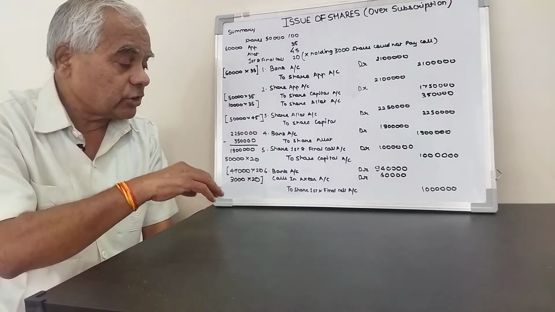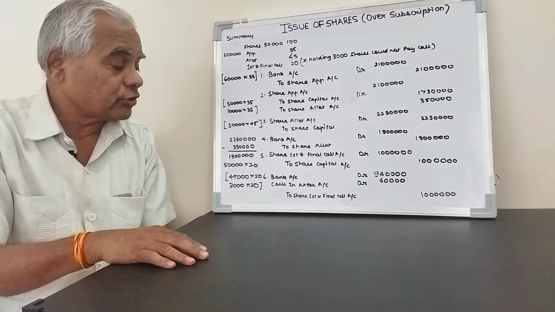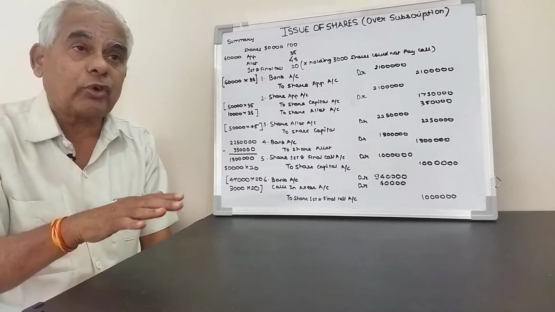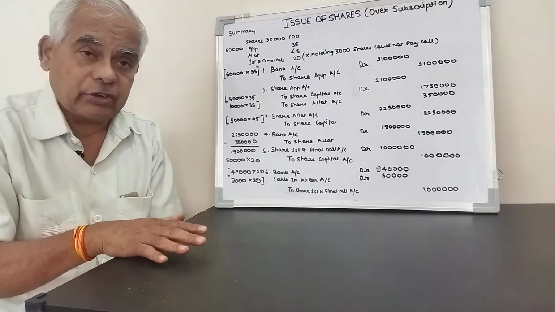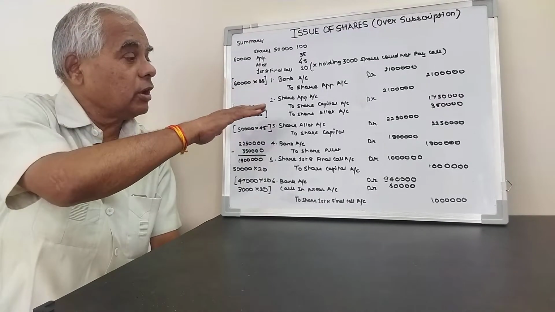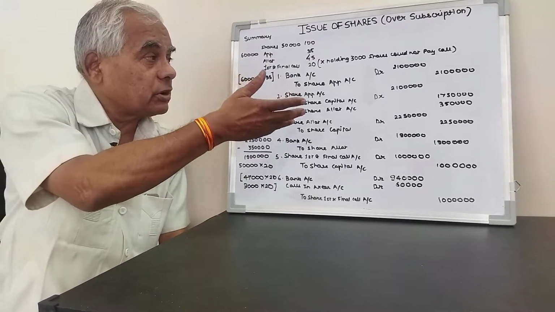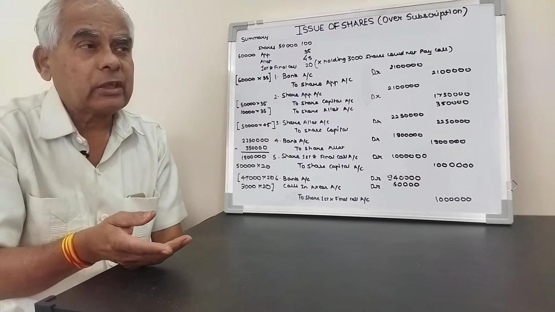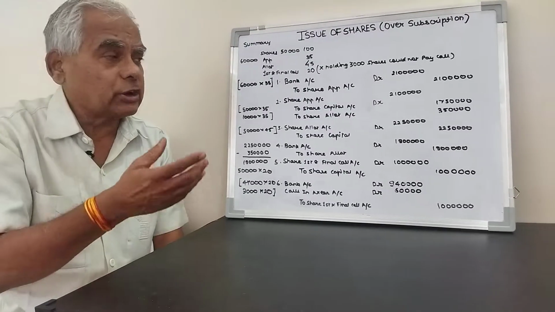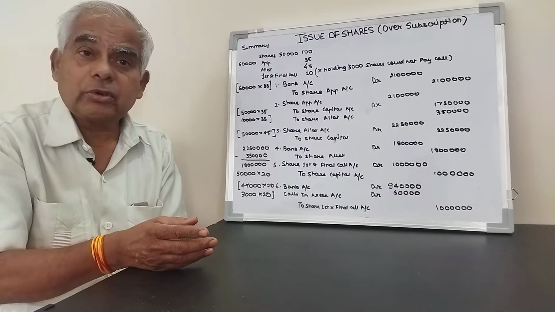Narration: being share first and final call received on 47,000 shares at rupees 20 each. Somewhat, this is the story of over subscription and one person who could not pay the first call. In the next problem we'll try to see the rest of the other things. Thank you very much.